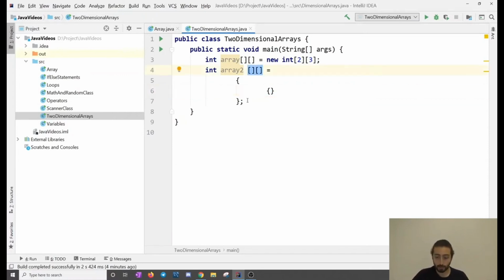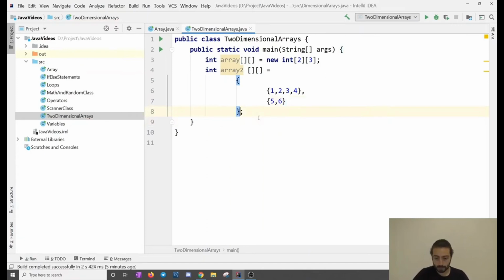When we write it like this, this opens up the array, this is the first square bracket, and inside is the second square bracket. So if I want to put more than one array, I put this. So now I will put 1, 2, 3, 4. And here I can put 5, 6, so they're different.